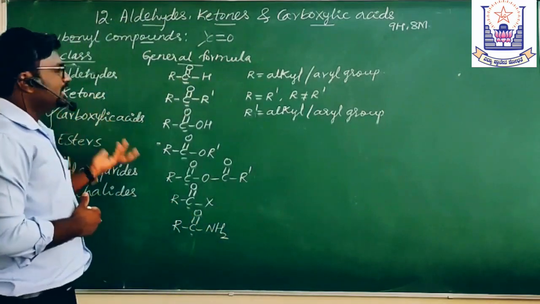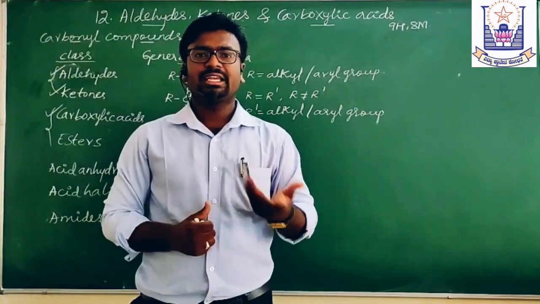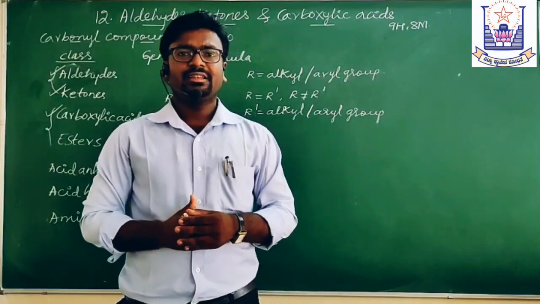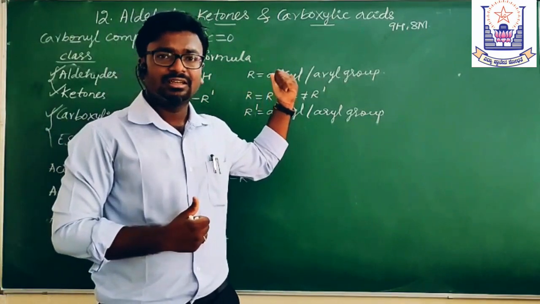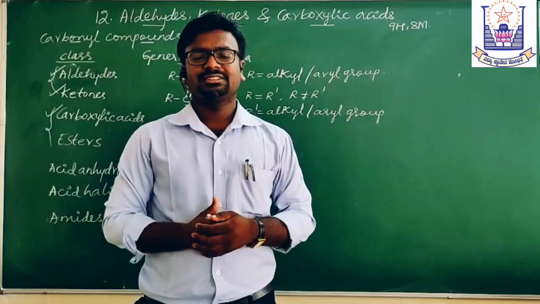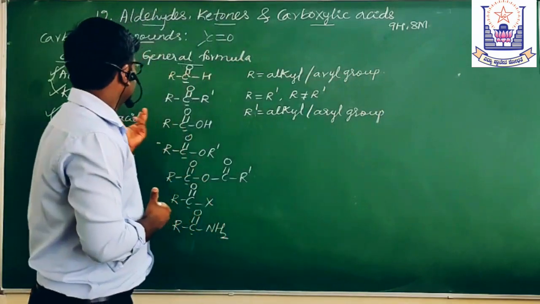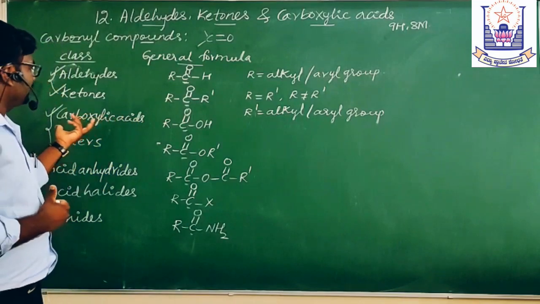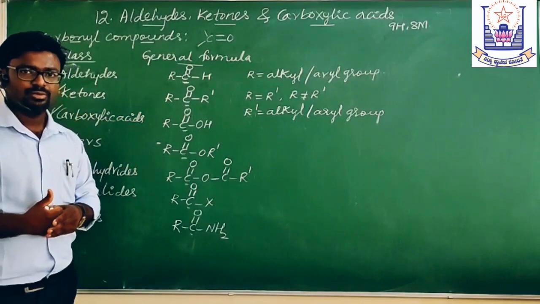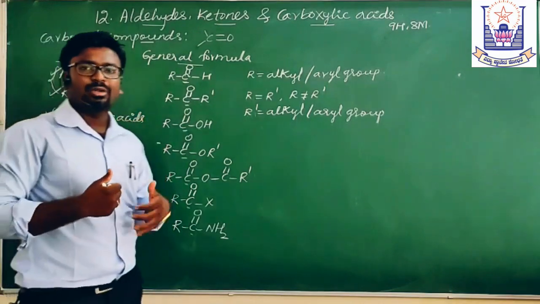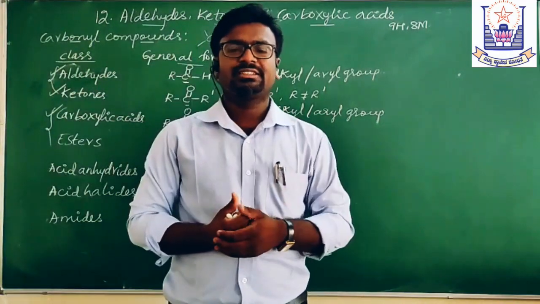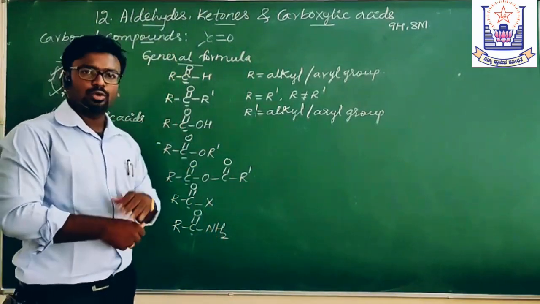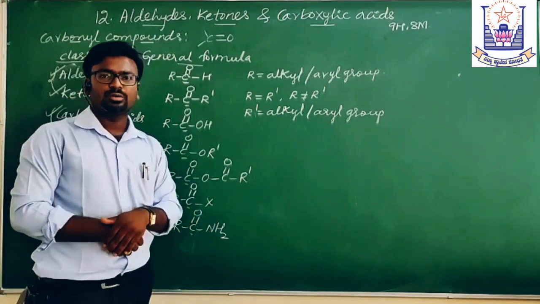What is the importance of these compounds in our daily life? See, aldehydes and ketones are used as flavoring agents in foods. Then these are used as perfuming agents. And these carboxylic acids are used for many industrial purposes. For example, in our body we have polyamides or proteins, and proteins contain these CO groups and even these amide functional groups.